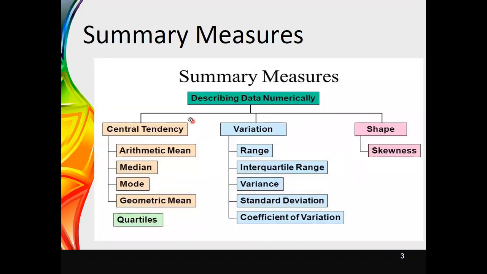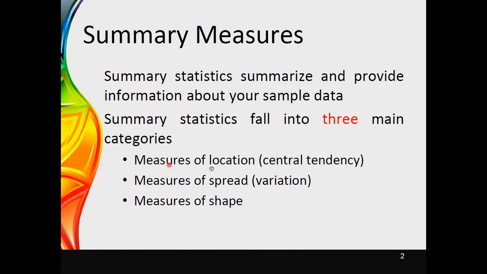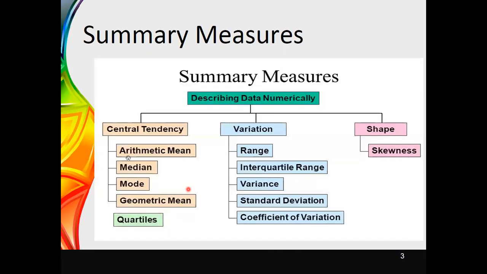Okay. If we summarize the summary measures for these three categories, we can categorize the summary statistics in this manner. The summary measures can first be divided into three categories: the measures we use to identify central tendency, the measures that we can use for identification of variation, and the measures that you can use to identify the shape of a data set or distribution.